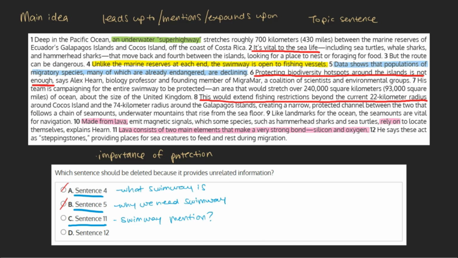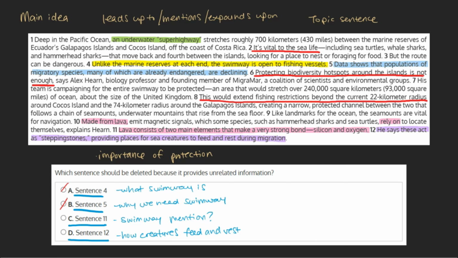As this sentence doesn't relate to our main idea, this is likely our final answer, but we can take a look at choice D just to be sure. D. Sentence 12. He says these act as stepping stones, providing places for sea creatures to feed and rest during migration. Continuing the idea brought up in sentence 10, this sentence explains how sea creatures feed and rest during migration, which has to do with our overarching main theme.